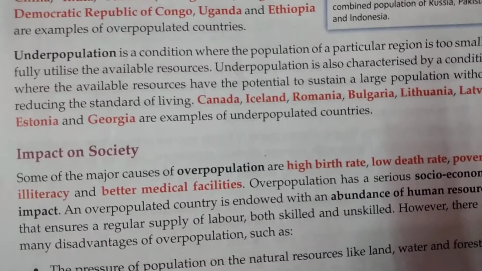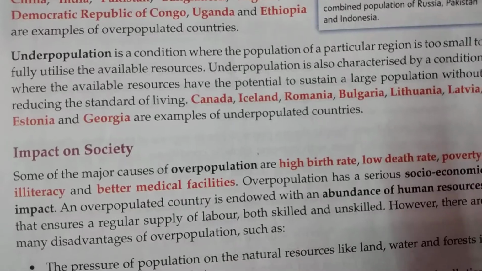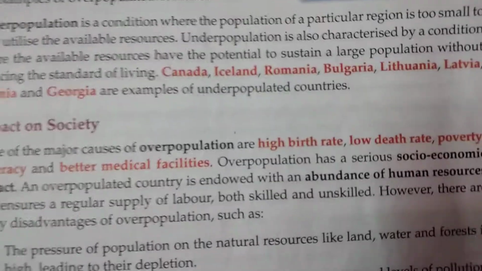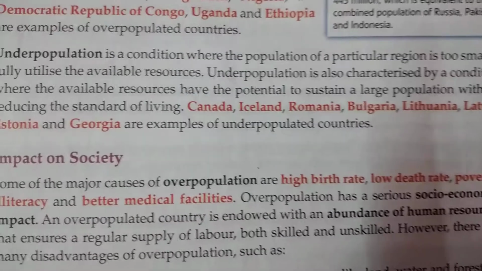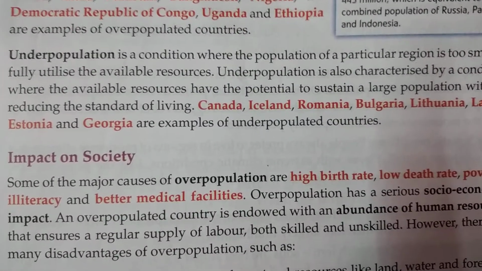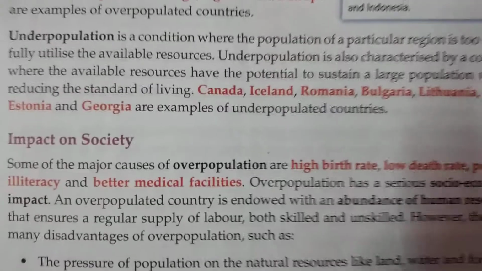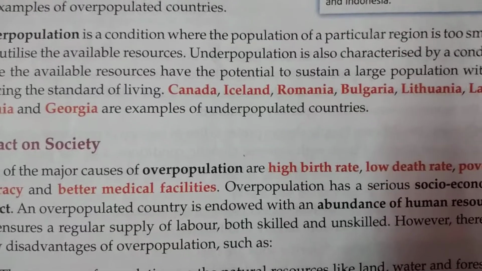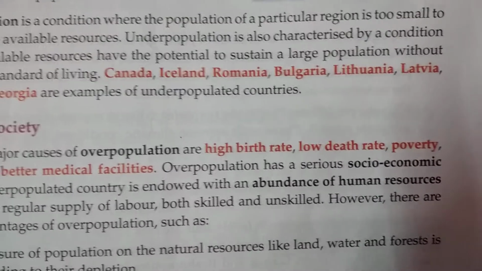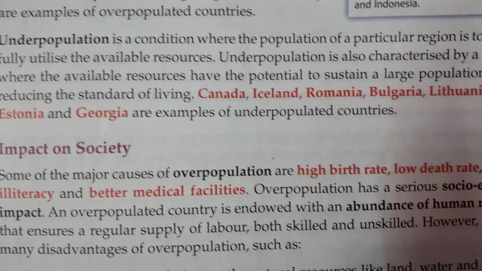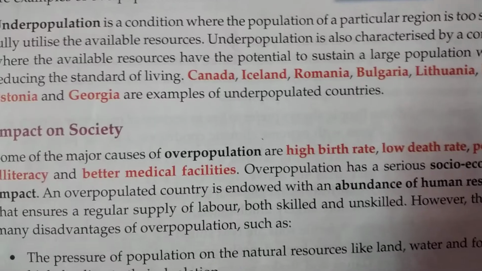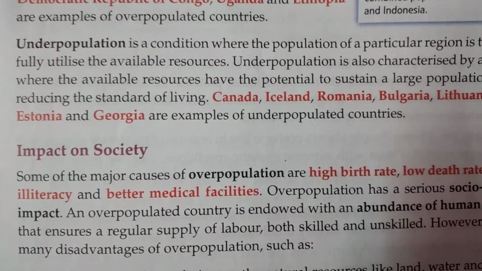Underpopulation has also got some positive and negative impact. We will obviously learn those. So see what they have written in the textbook. Underpopulation is a condition where the population of a particular region is too small to fully utilize the available resources. Underpopulation is also characterized by a condition where the available resources have the potential to sustain a large population without reducing the standard of living.